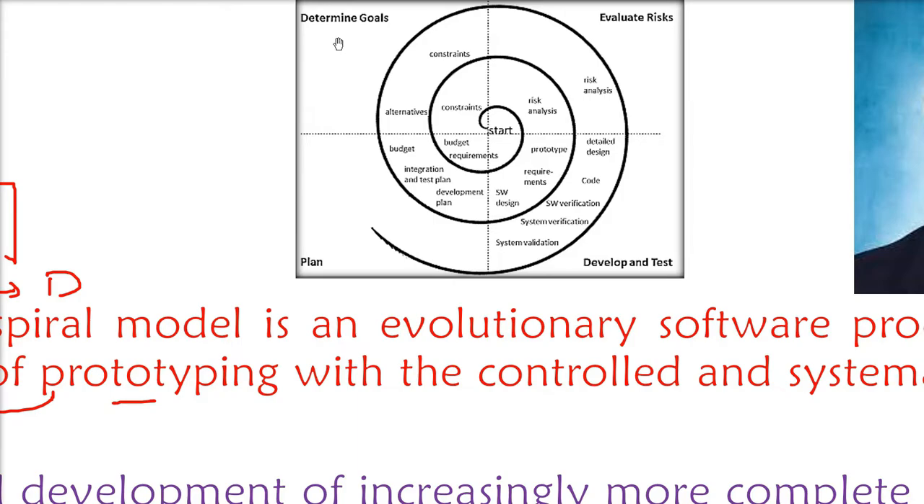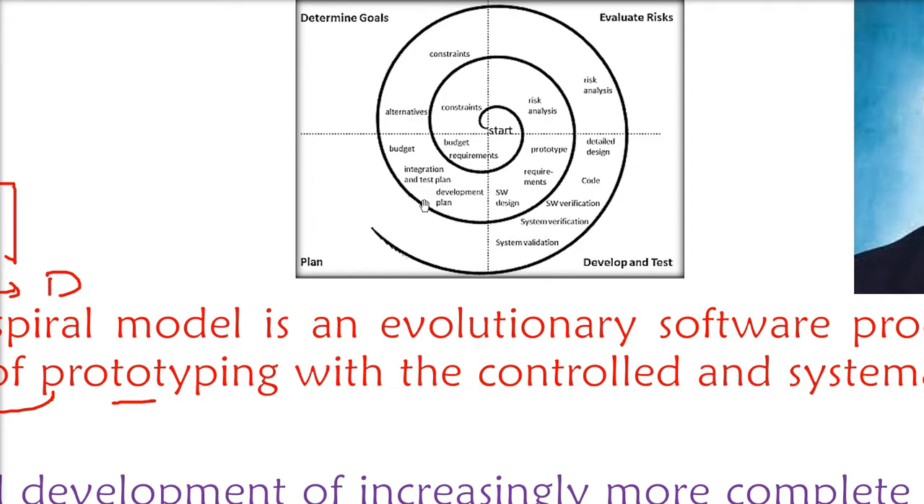Then you have to determine the goal in the second quadrant. That is, what are the alternatives? What are the constraints beyond which you cannot go? Then finally, the most important part of this spiral model is evaluating the risk. Every time, for every spiral, there is a full quadrant given to the risk analysis. What are the risks that will cost you in cost, budget, and time?